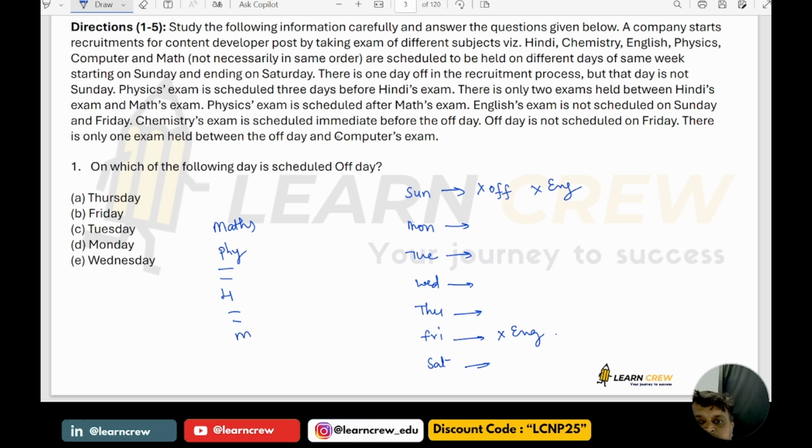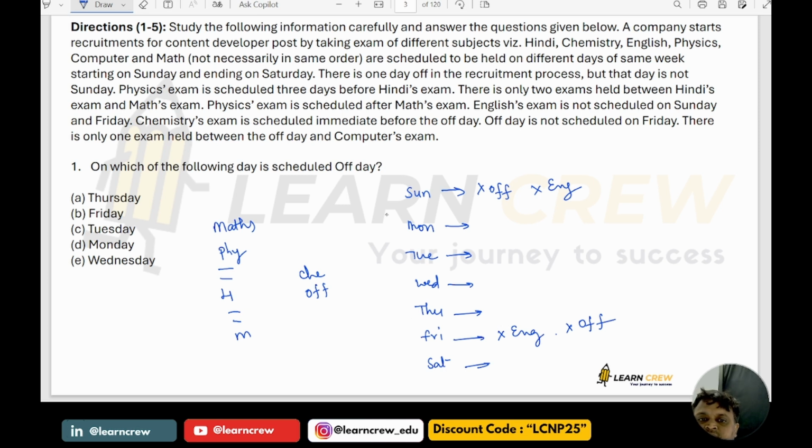Chemistry exam is scheduled immediately before the off day. So when there is an off day, before that there is chemistry. Next, off day is not on Friday. This is also not an off day. There is only one exam held between the off day and the computer exam.